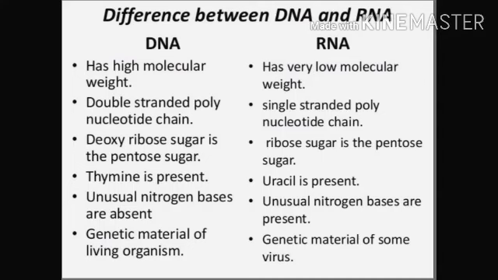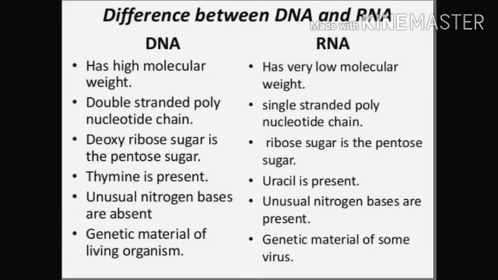Now, the difference between DNA and RNA. DNA has high molecular weight, whereas RNA has low molecular weight. DNA is a double stranded polynucleotide chain and RNA is a single stranded polynucleotide chain.